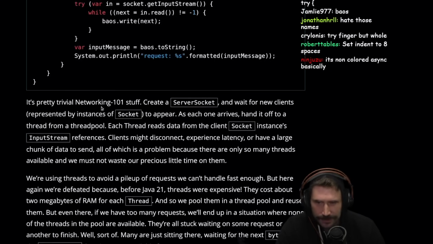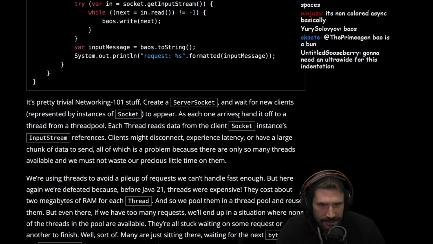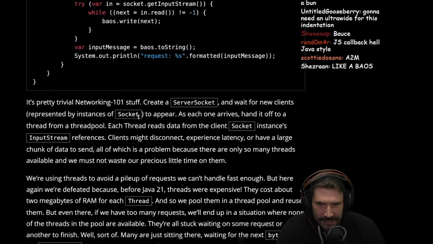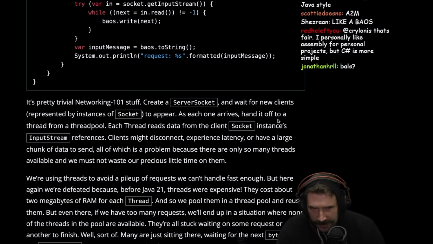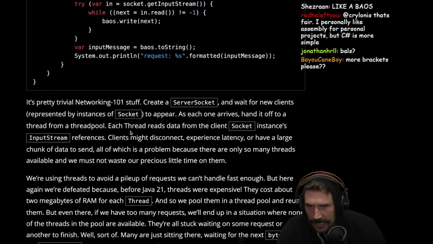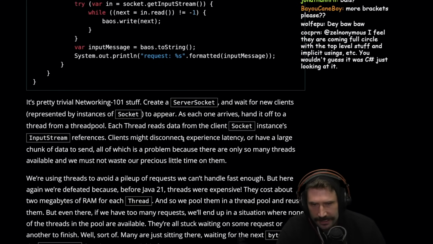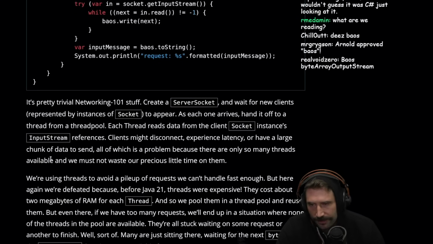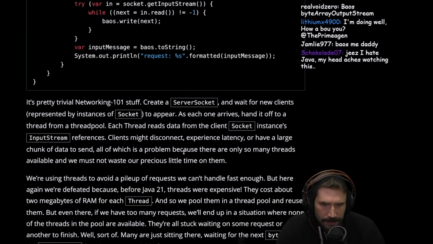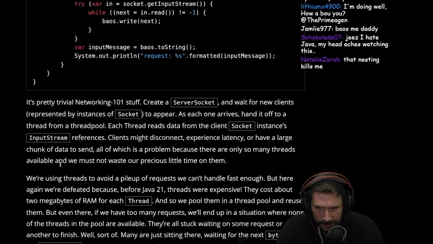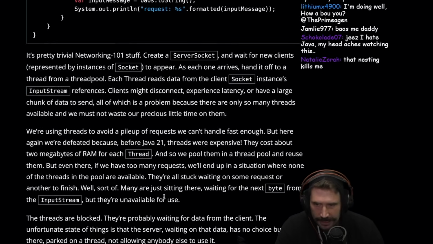It's pretty trivial networking 101 stuff. Create a server socket, wait for new clients represented by the instance of socket to appear. As each one arrives, hand it off to a thread from a thread pool. Each thread reads out the data on the client socket instance, input stream references. Client might disconnect, experience latency, or have large chunks of data to send, all of which is a problem because there are only so many threads available, and we must choose not to waste our little time on them.